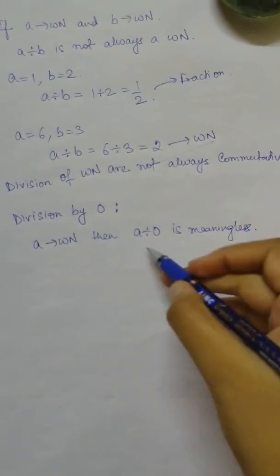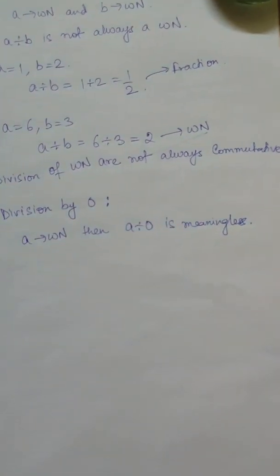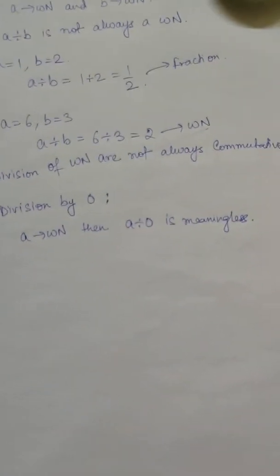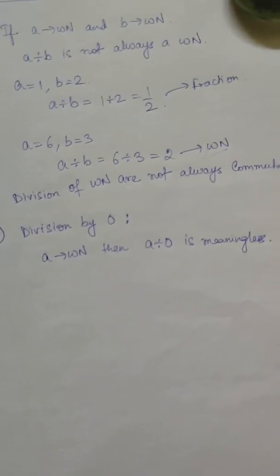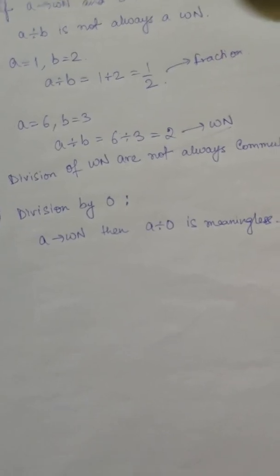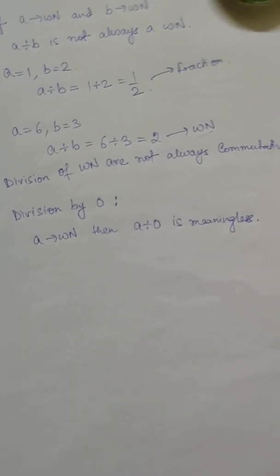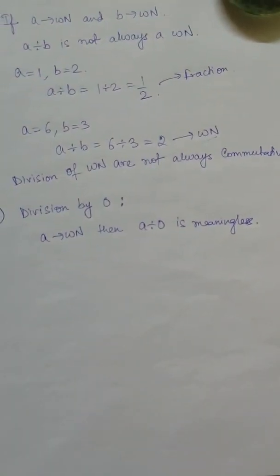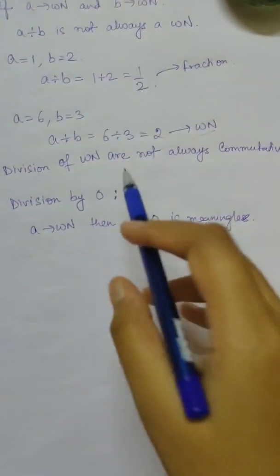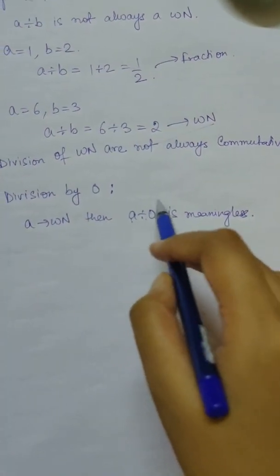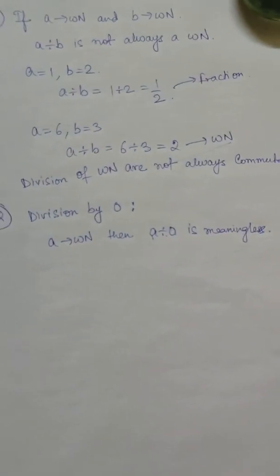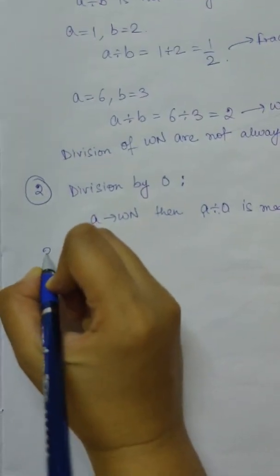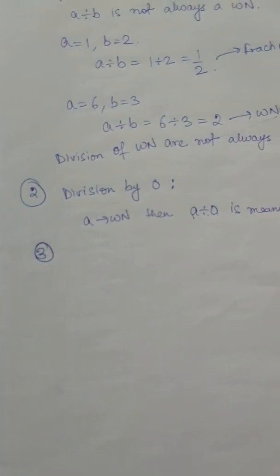But if you divide 0 by a, then that will give us 0. With a divided by 0, a can be any number like 2, and 2 we cannot divide by 0. But we can divide 0 by 2. We can write 0 divided by 2, and we will get the answer 0. So any whole number divided by 0 is not possible. This is meaningless.